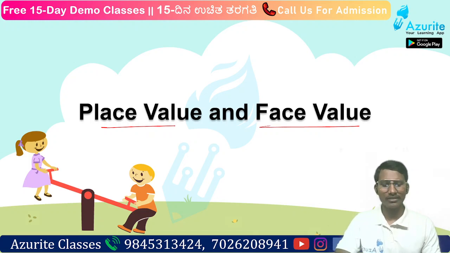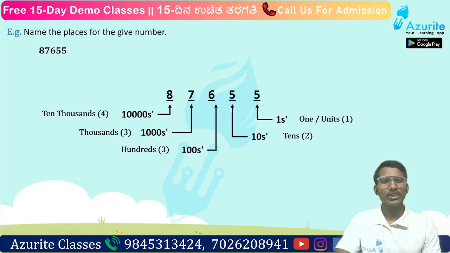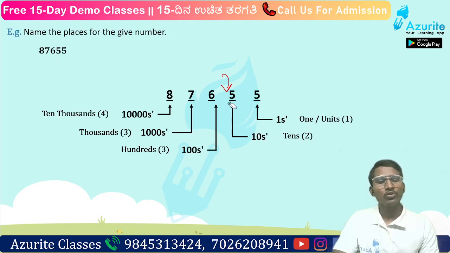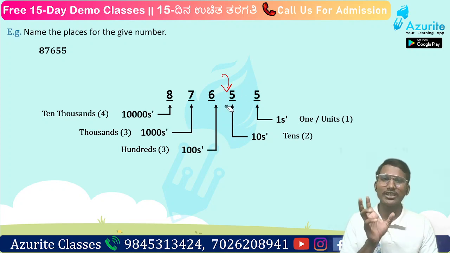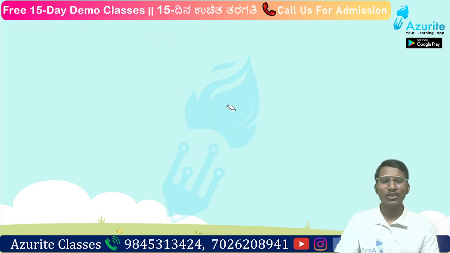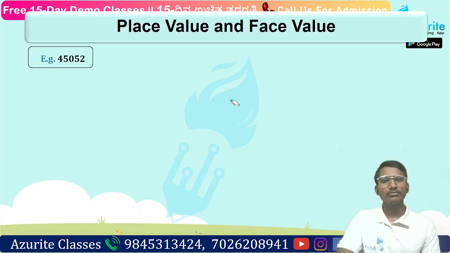Now place value. I just now told, how many notes of 10? Here in the second place, this is the tens digit, right? Tens place. So tens notes are how many? There are 5 notes. So 5 notes means how many rupees? 50 rupees. So the place value here is 50. That is what place value is. So let us understand place value and face value.